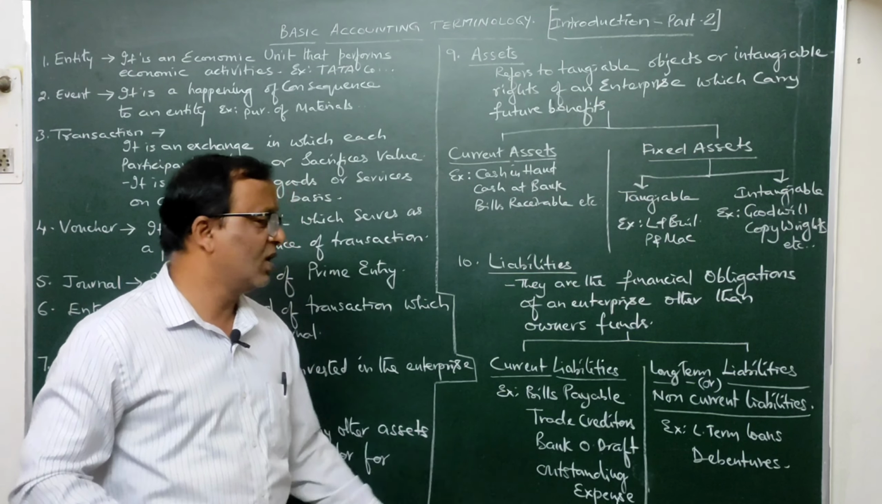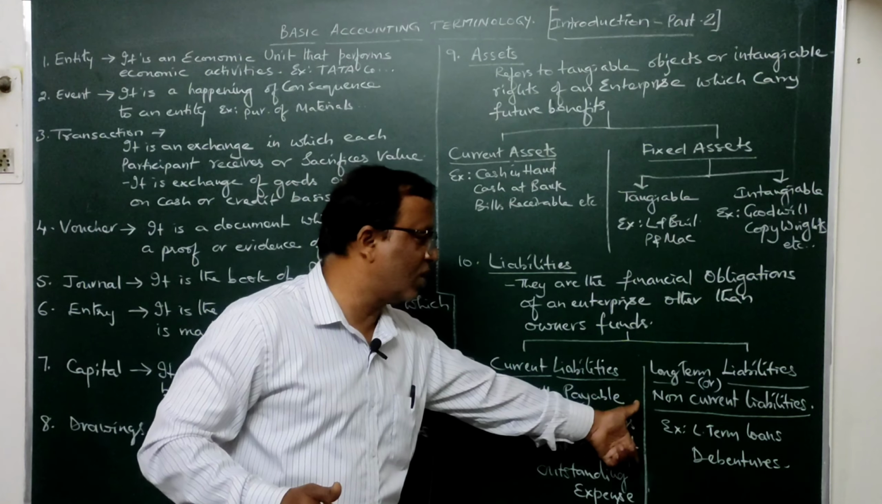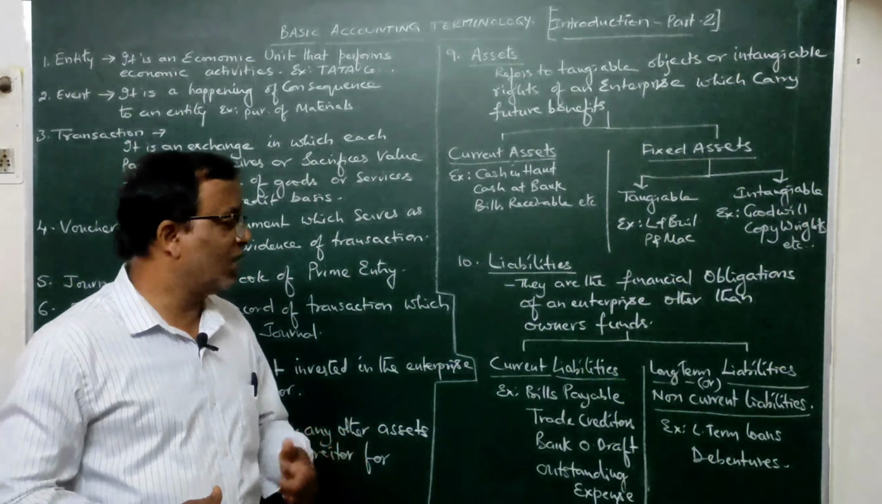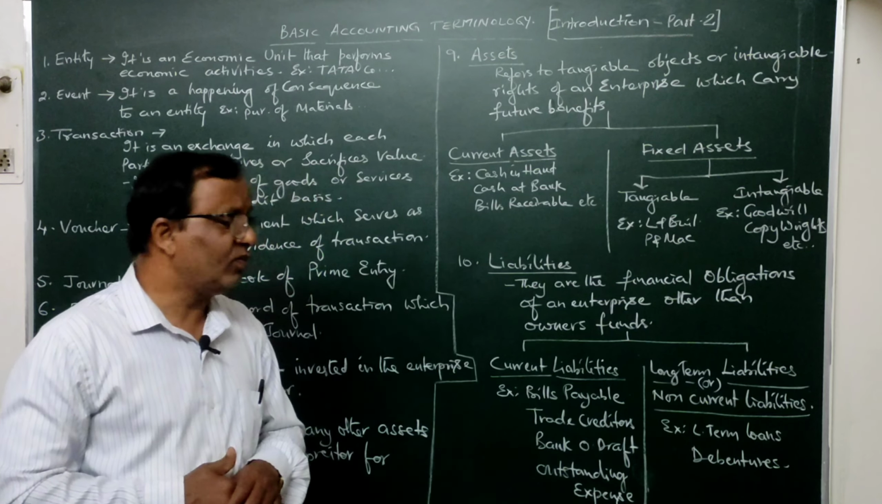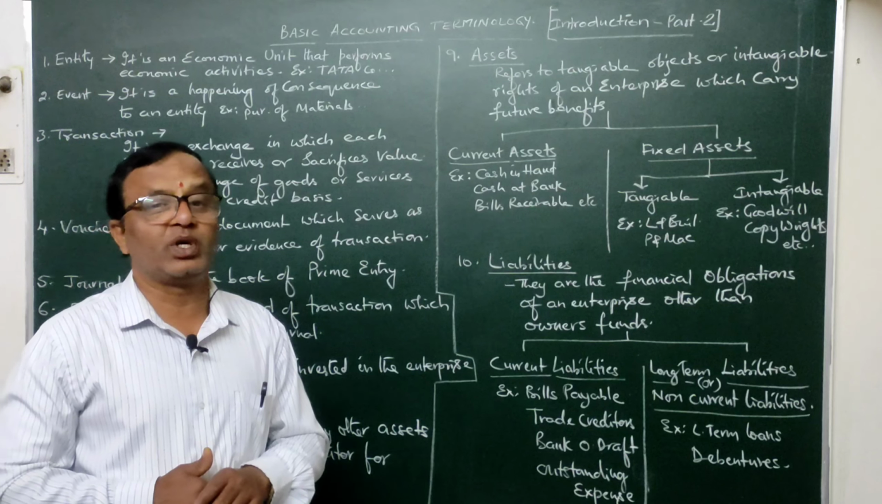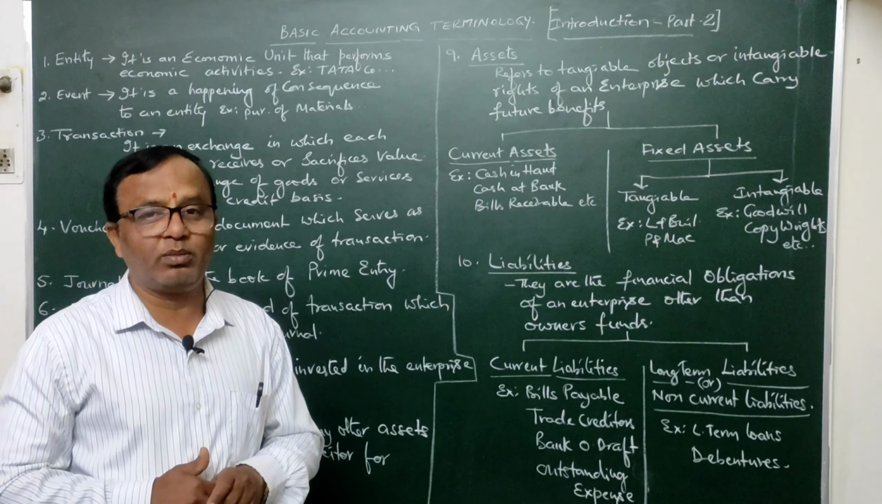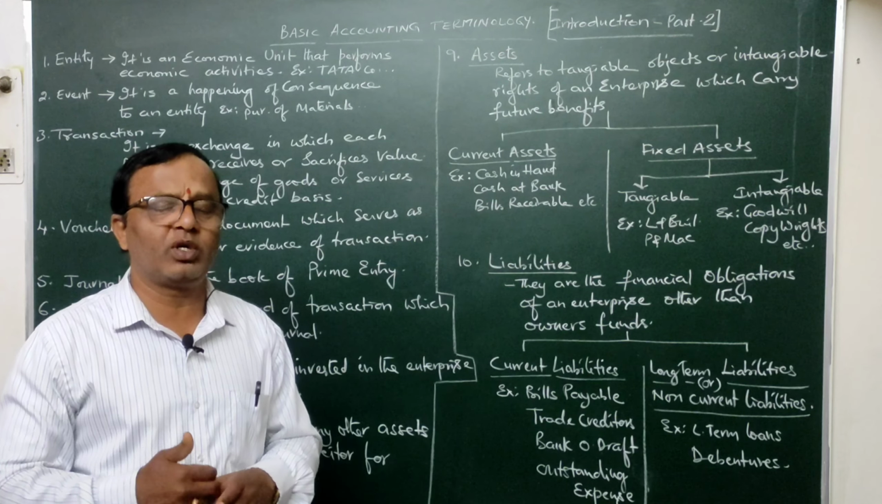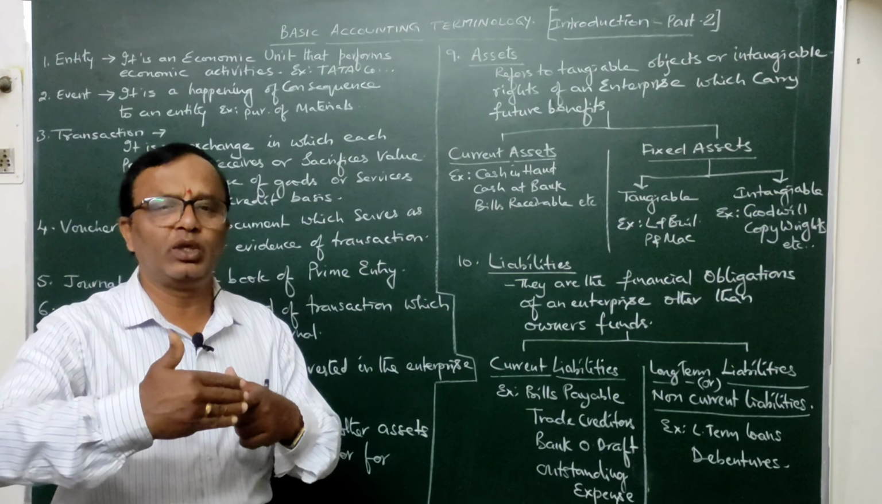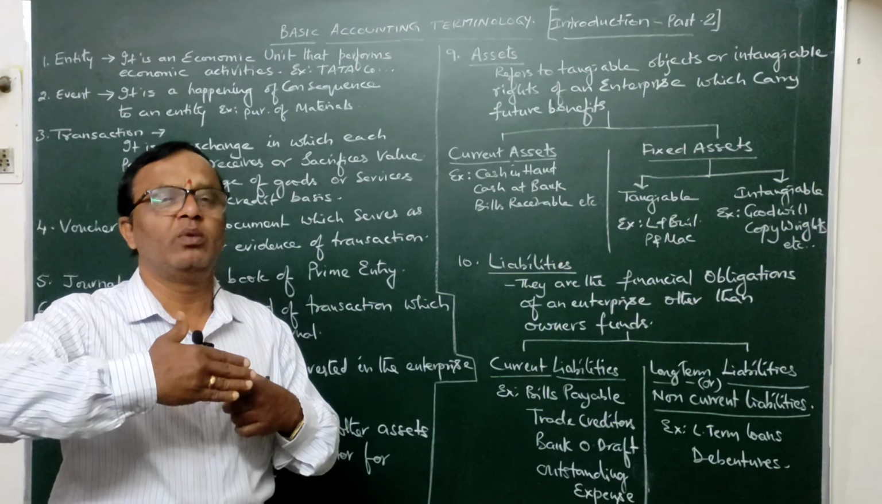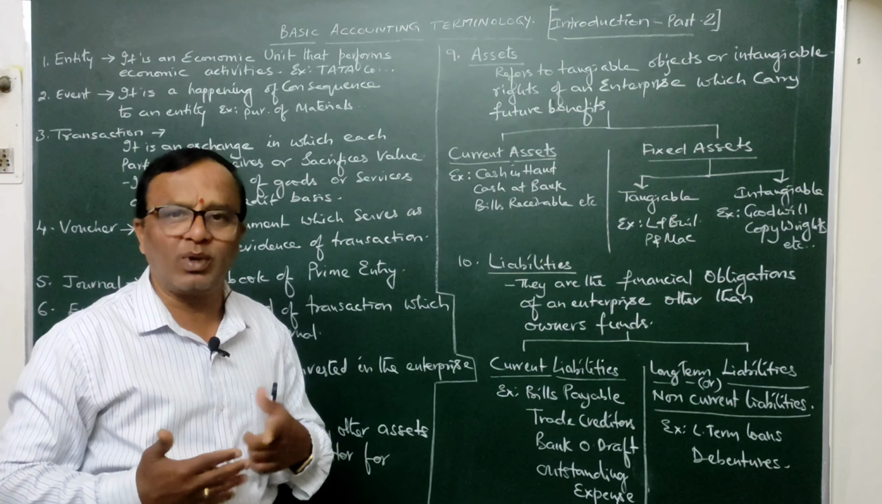They are current liabilities. Now coming to the long term liabilities or non-current liabilities. These are liabilities which are to be paid by the business, but not within a 1 year period, in the long run, in a span of more than 1 year. They are called long term liabilities.